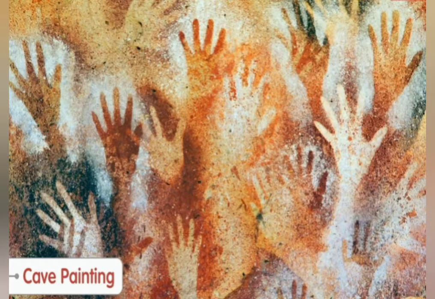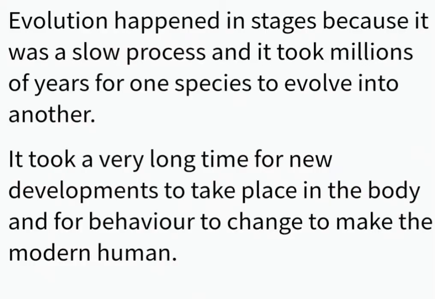So the question arises, why did evolution happen in stages? Think, why? Let's discuss. Evolution happened in stages because it was a slow process and it took millions of years from one species to evolve into another. It took a very long time for new developments to take place in the body and for behavior to change to make the modern human.